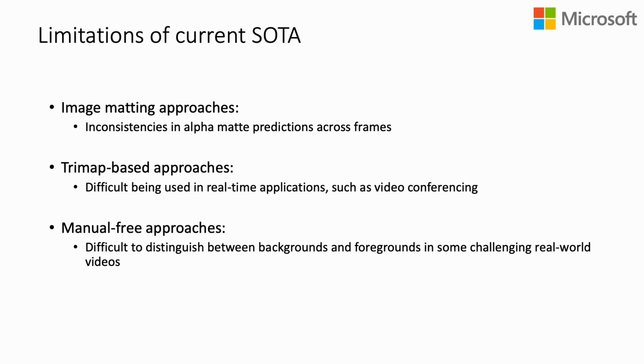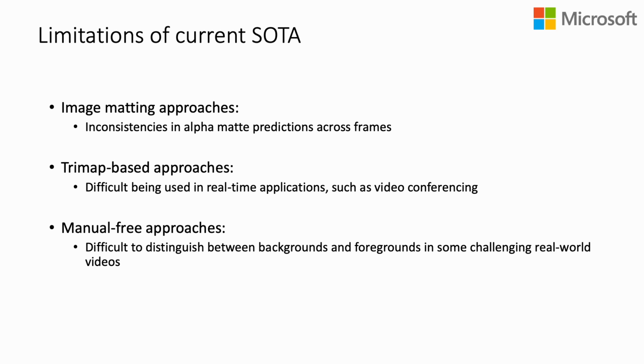However, there are limitations in these frameworks. A straightforward approach is to build on top of image matting models, which is to implement an image matting approach frame by frame. In this way, alpha matte predictions can become inconsistent over time, resulting in flickering. Alternatively, top-performing methods leverage dense or sparse trimaps, which is expensive and difficult to generalize across large video datasets. The process of creating trimaps limits these methods to real-time applications, such as video conferencing.